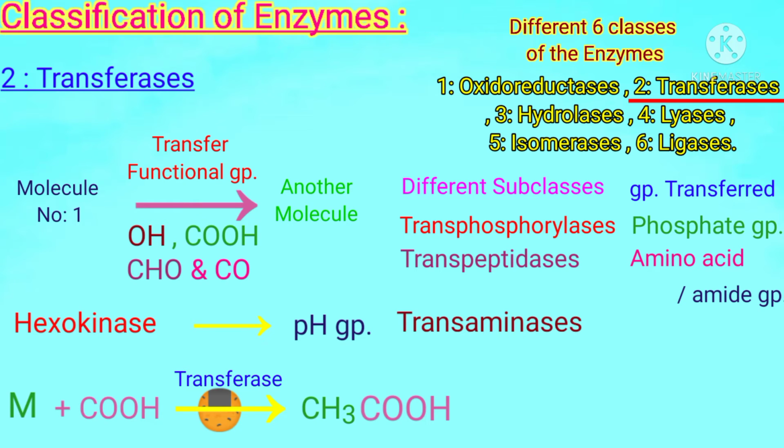Similarly, transaminases transfer an amino group, and transmethylases transfer a methyl group. So transferases include different types of enzymes involved in the transfer of different types of groups from one molecule to another or within a molecule.